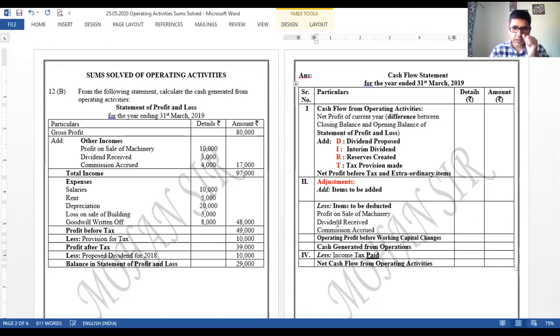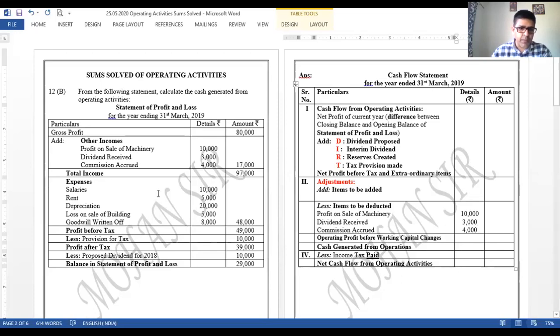Okay, that's fine. Now let us write the amounts. Amount for profit on sale of machinery can be seen as 10,000. Dividend is 3,000, and accrued commission is 4,000. Right? These three incomes are there. Incomes are to be deducted. We have discussed the format a number of times, and I have requested you all to please go to the format. Still, the format is in front of us. So please make sure in adjustments, incomes are deducted. So we have done that part.